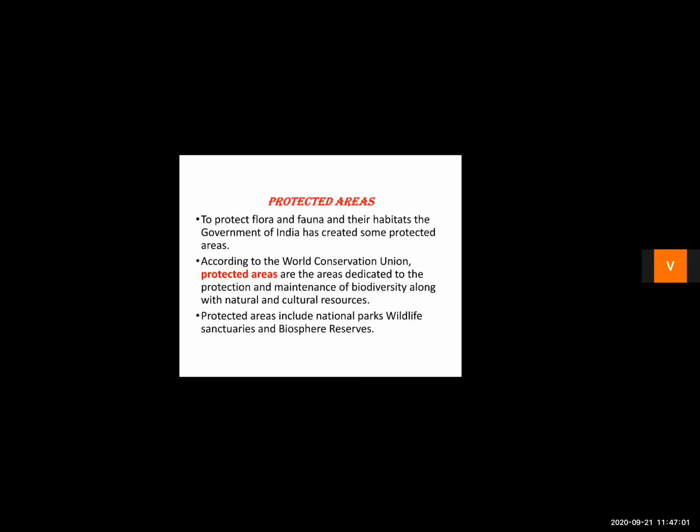If you have a temple over there, that is all protected in the protected areas. So protected areas are the areas dedicated for the protection and maintenance of biodiversity along with the natural and cultural resources.